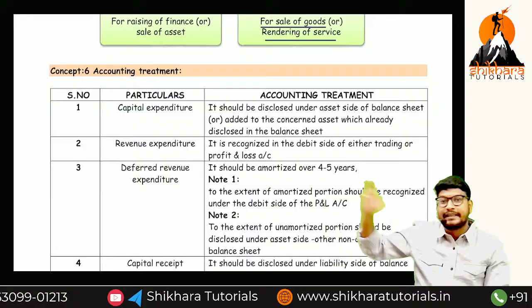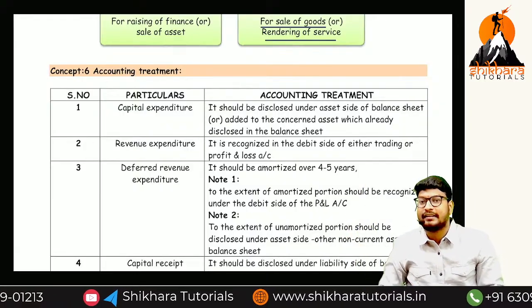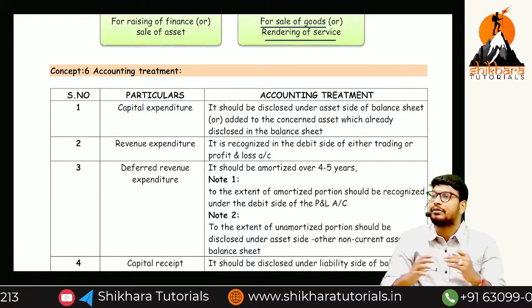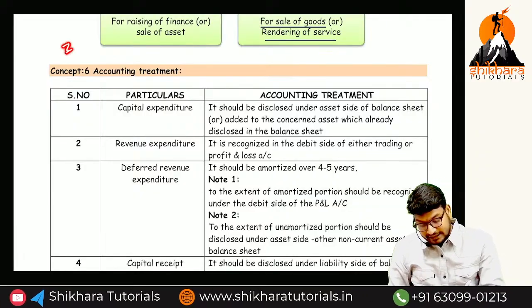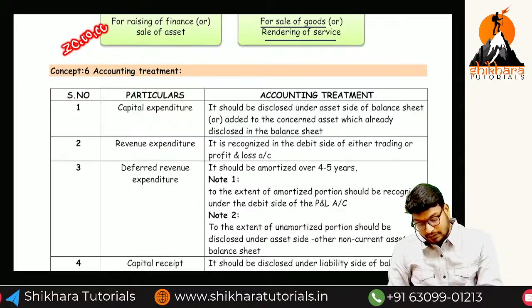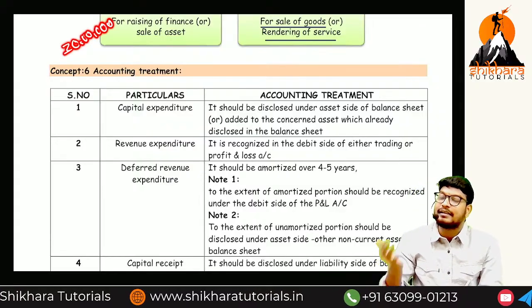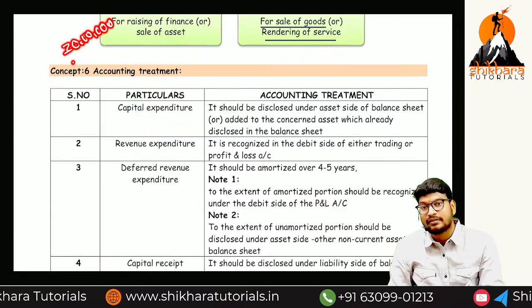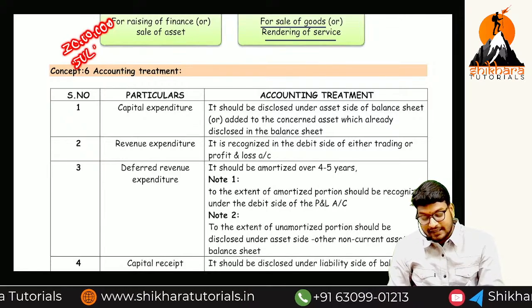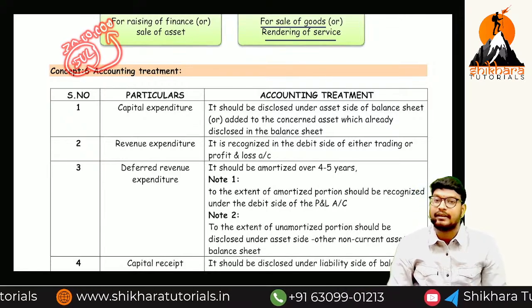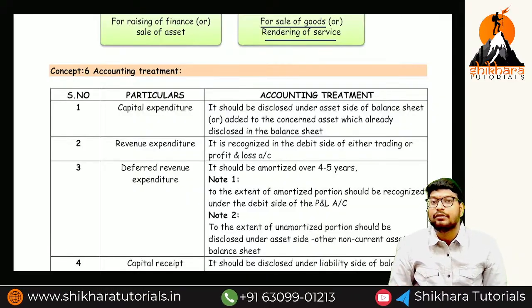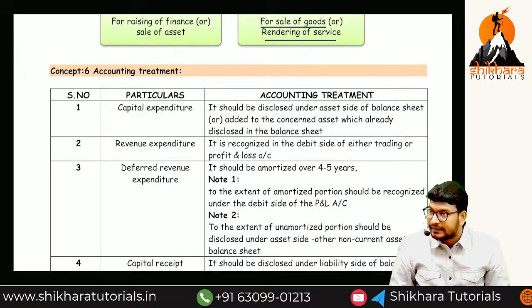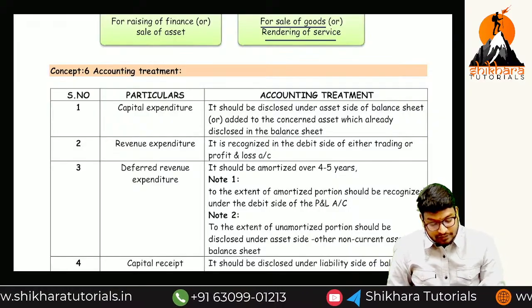Already you have one air conditioner, and again you are purchasing an air conditioner. What can you do? You can add back to the cost. Already you have one air conditioner, that cost is equal to 30 lakhs. You have purchased another air conditioner, the cost is equal to how much? 50 lakhs. Let us take this. This 50 lakhs, what can you do? You have to add back to the existing asset. If you do not have any asset like that, what can you do? You can write it separately.